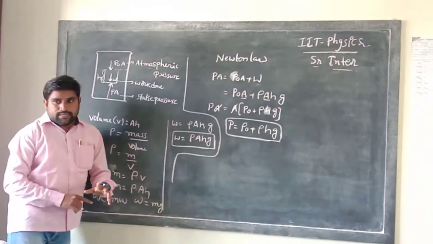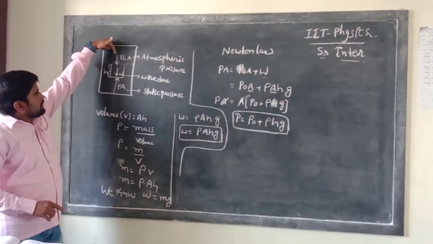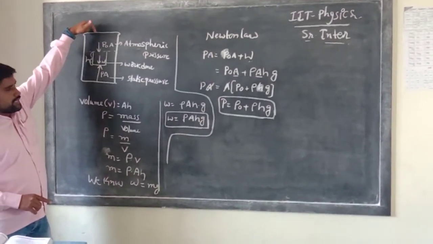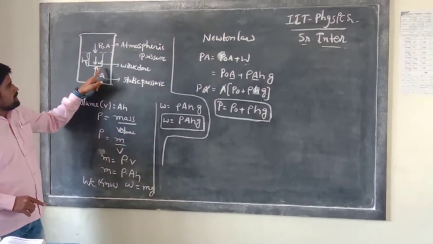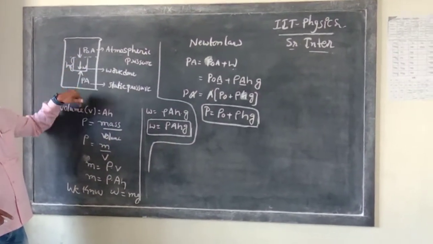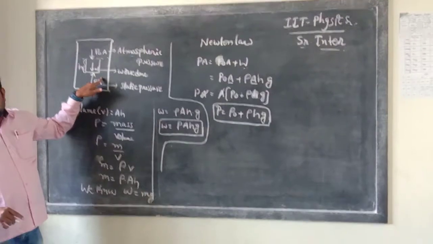I am asking, when we apply the force from the upward direction to the downward direction, what is the position of the object? Is it at rest, or is it in the downward direction? It comes to the downward direction.